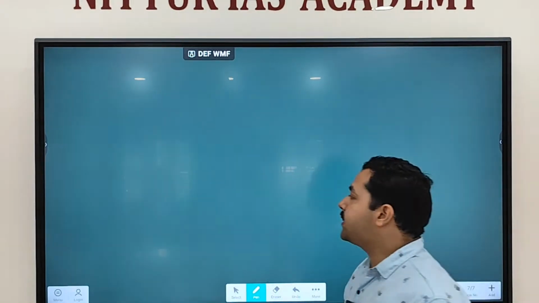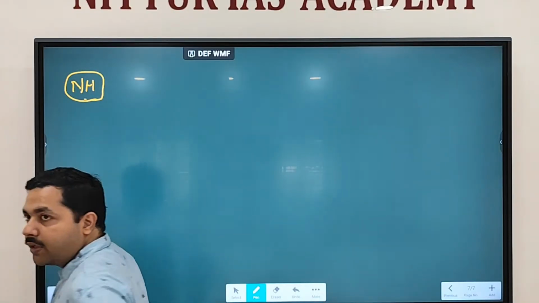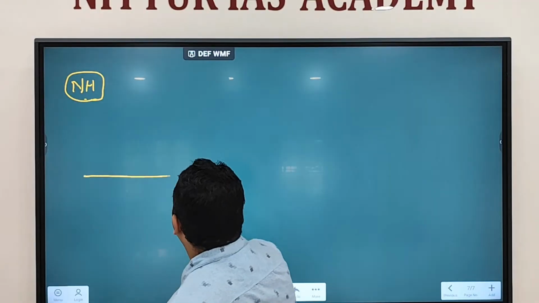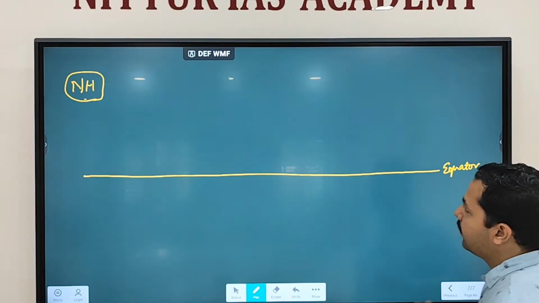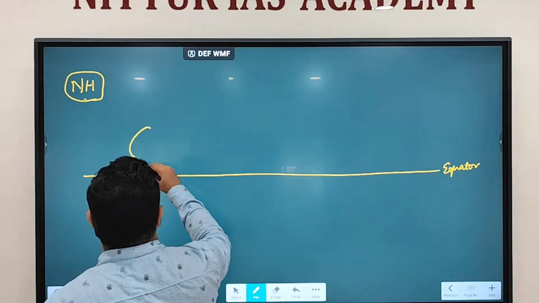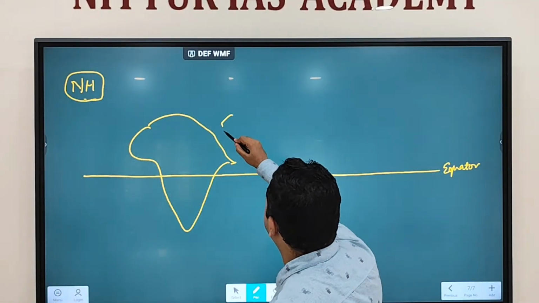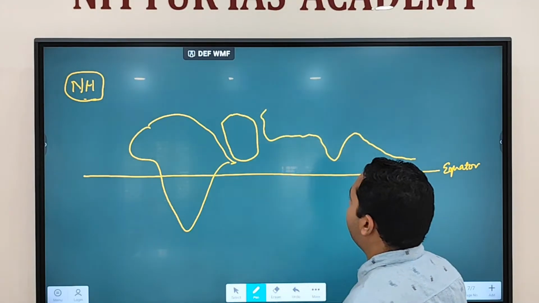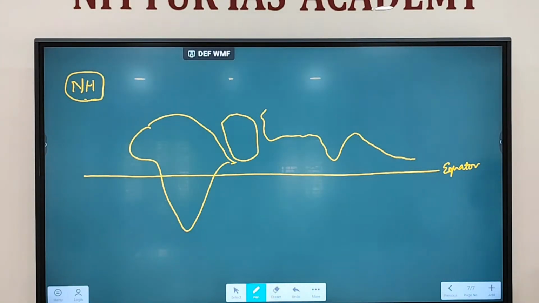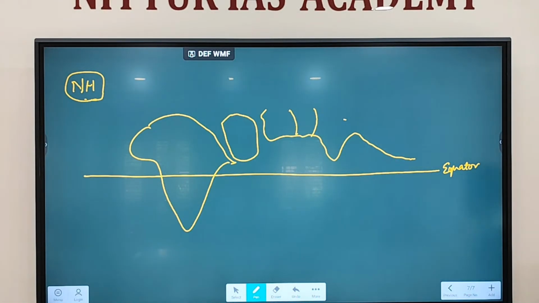Now, let's say we are talking about the northern hemisphere over here. Northern hemisphere means this is the equator. Fine. The map you are getting: this is Africa. This is Arabian region, Iran, Pakistan, India, that part, you are finding.